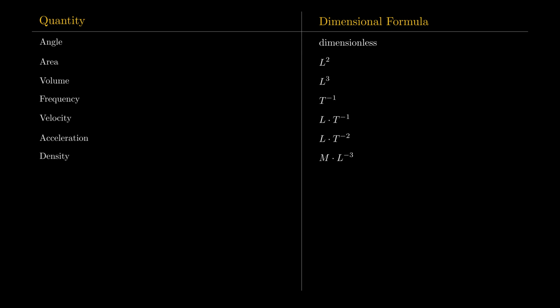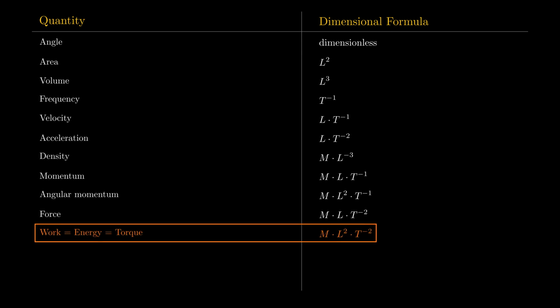Density, which is mass per volume, is M times L to the minus 3. Momentum is M times L times T to the minus 1. Angular momentum is M times L squared times T to the minus 1. Force is M times L times T to the minus 2. And highlighted together, work, energy, and torque all share M times L squared times T to the minus 2. Power adds another inverse time, giving M times L squared times T to the minus 3.